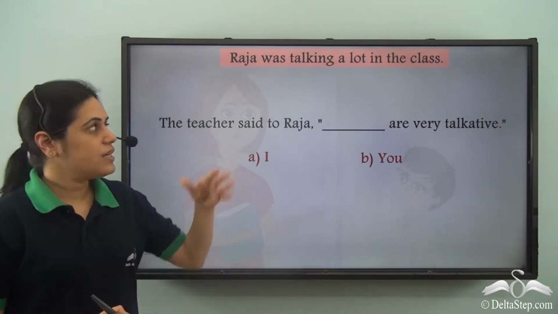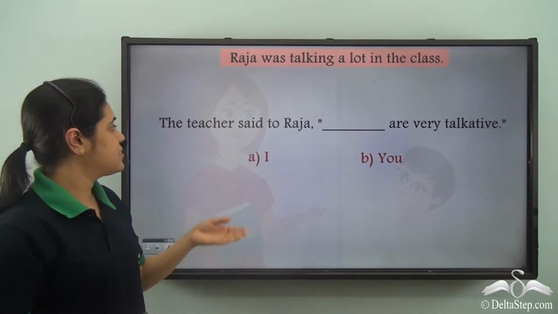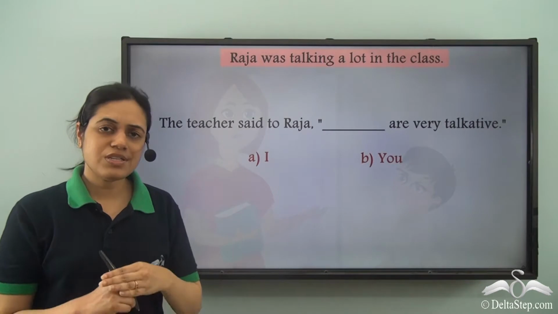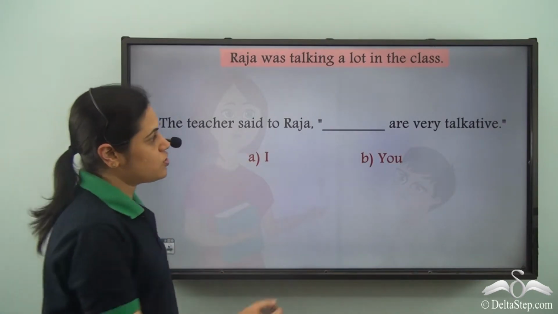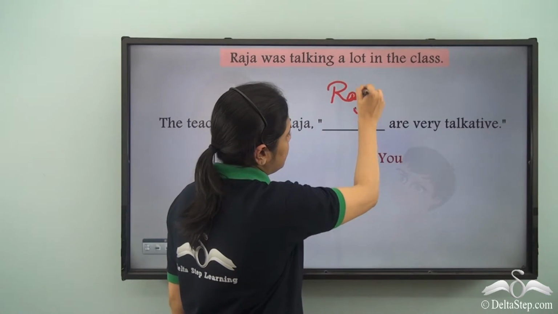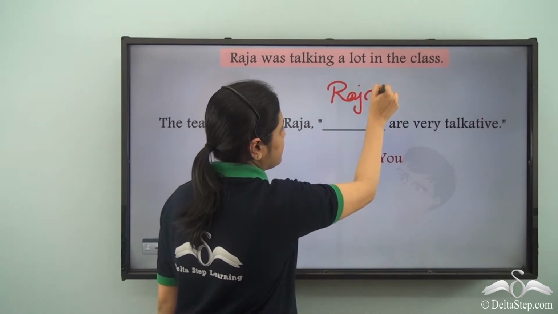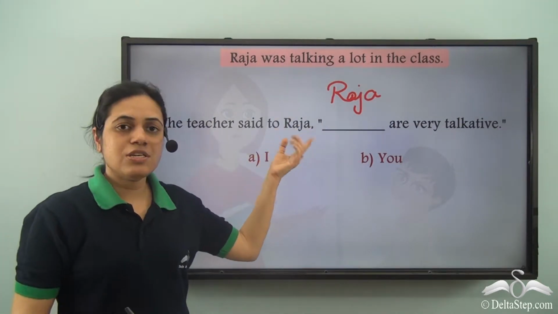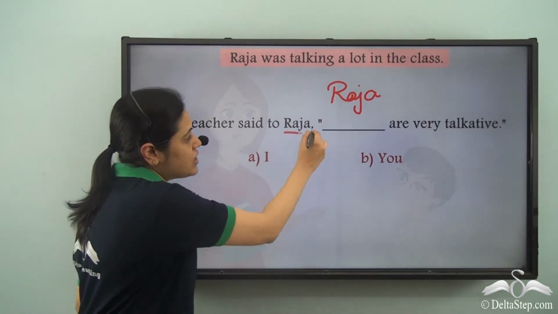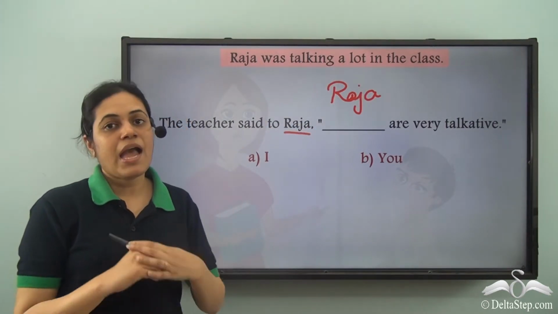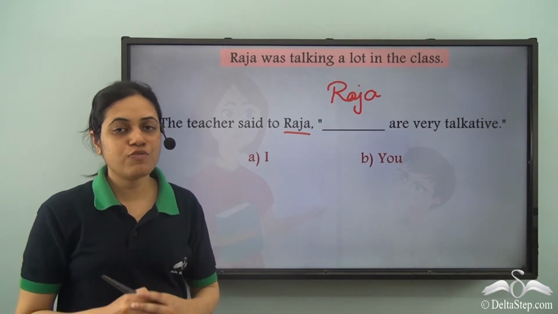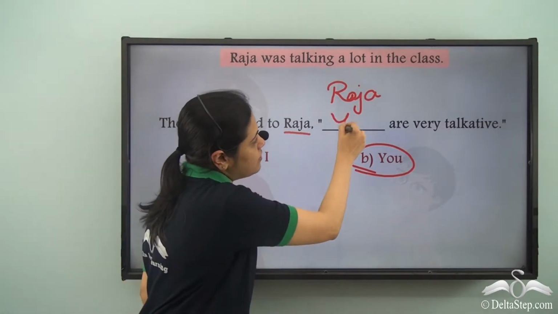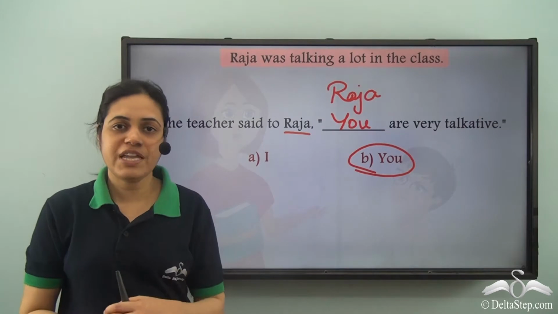Now can you answer this? Raja was talking a lot in the class. The teacher said to Raja, dash are very talkative. So what does the teacher want to say? The teacher wants to say that Raja is very talkative. Now the teacher is talking to Raja. So Raja is the person spoken to, and I know that the pronoun used for the person spoken to is you. So the answer will be you are very talkative.